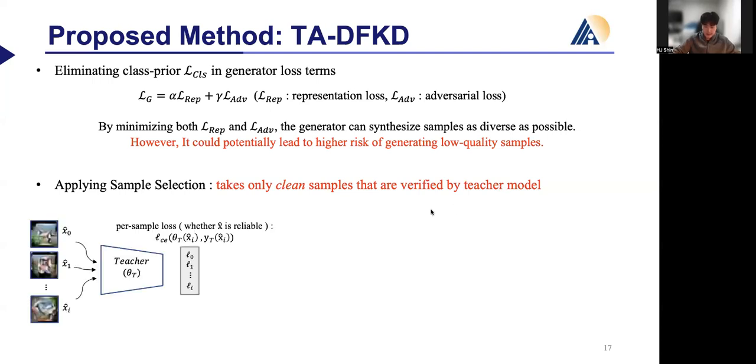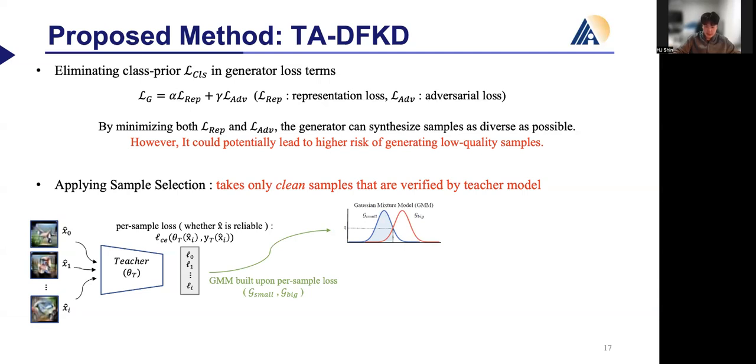First, when the synthesized samples are input to the teacher model, we can calculate the cross-entropy loss between the output and categories for each sample. We call this loss the per-sample loss. The per-sample loss means how confidently each sample verifies with the category defined by the teacher model. After that, we feed each per-sample loss into a Gaussian mixture model composed of 2 Gaussian distributions using the EM algorithm. The Gaussian distribution with a smaller mean, called G-small, represents the distribution with a low per-sample loss and is considered trustworthy by the teacher model.